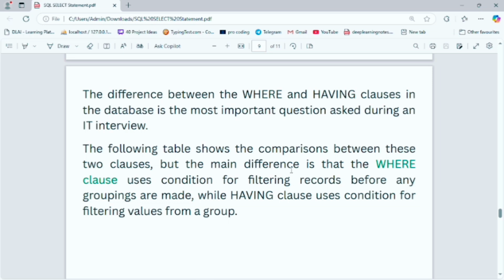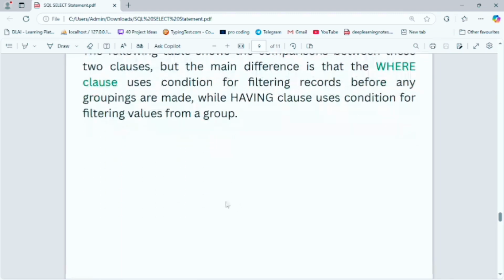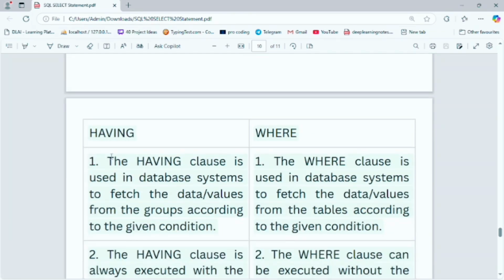The main difference is that the where clause uses a condition for filtering records before any grouping is made, while the having clause uses a condition for filtering values from a group.